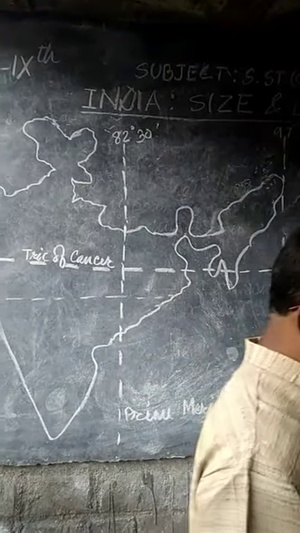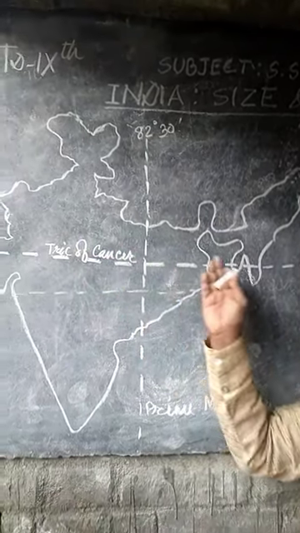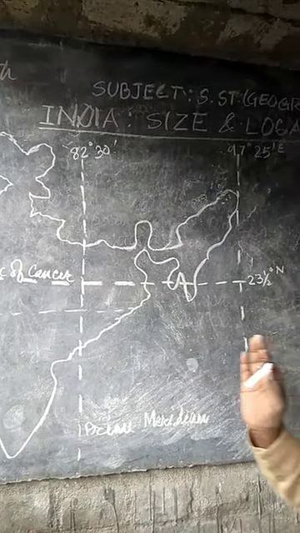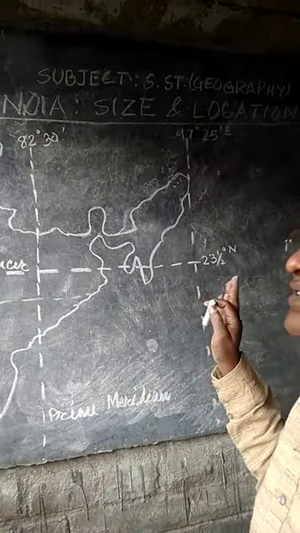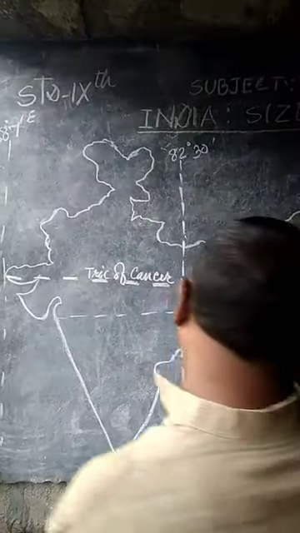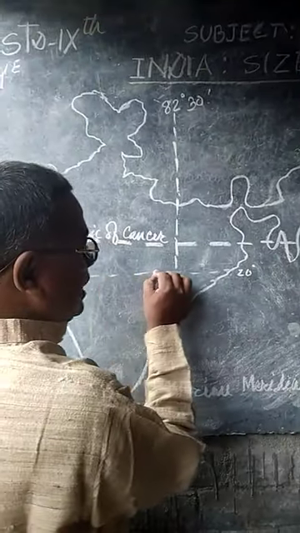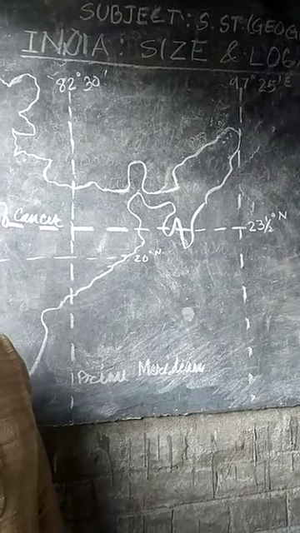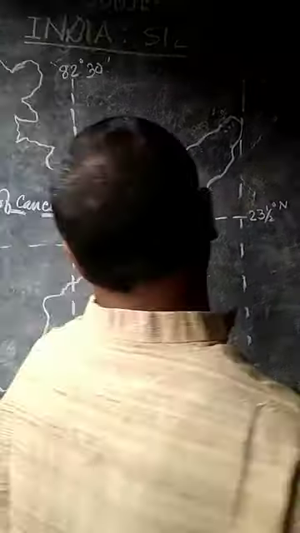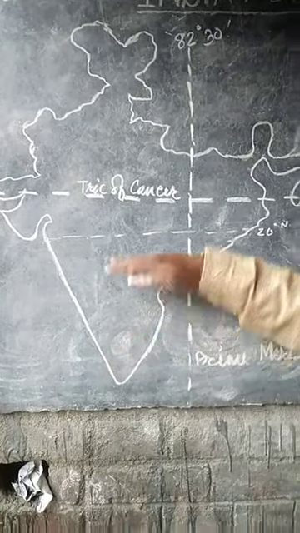So, Tropic of Cancer, which divides our India into two equal halves, is 23.5 degree, means 23 degree and 30 minutes. From 20 degree N latitude, India starts to taper from these regions.